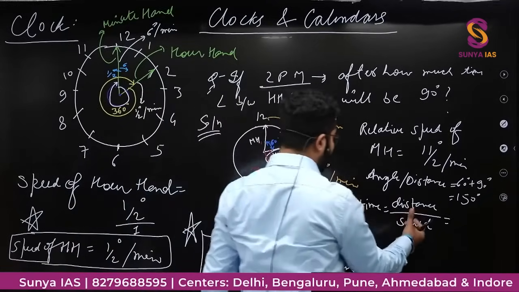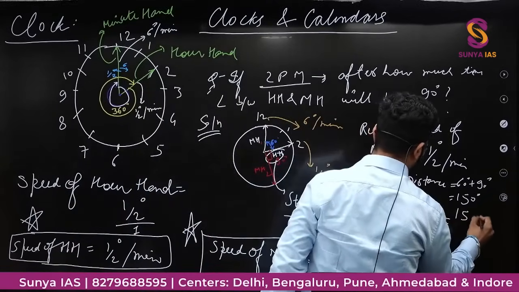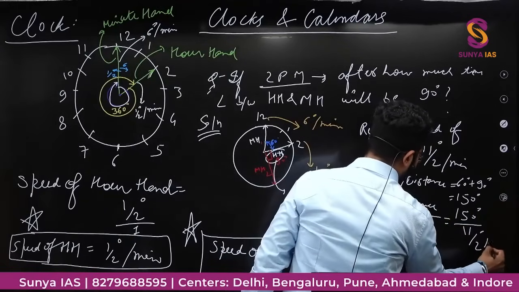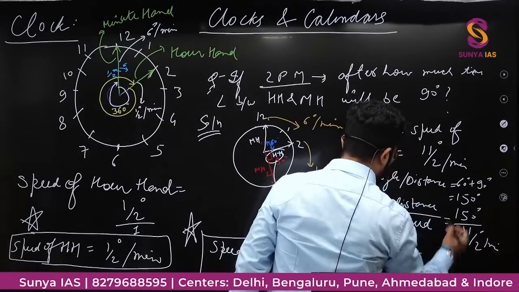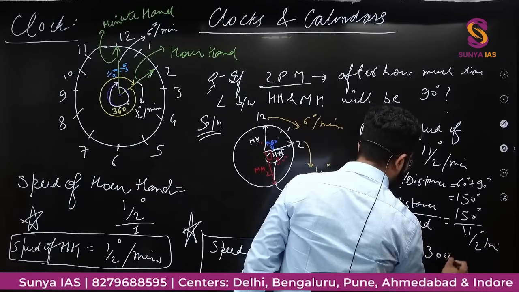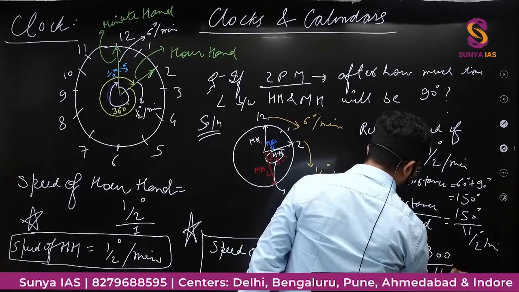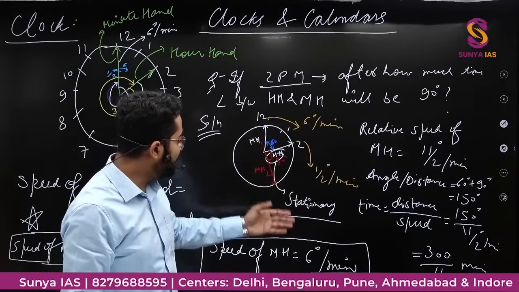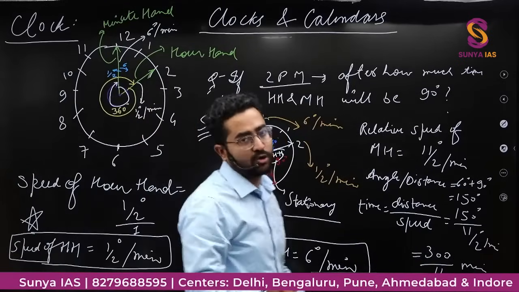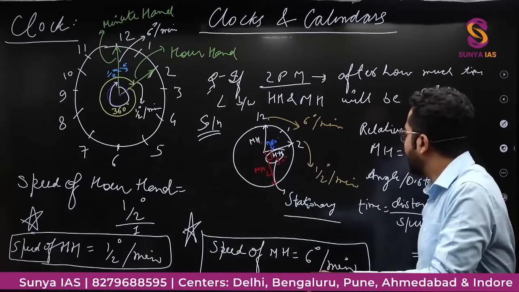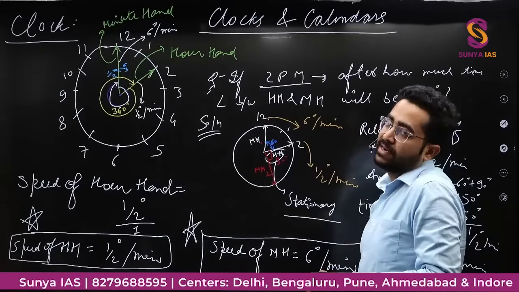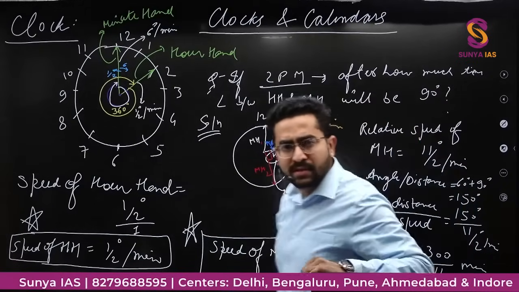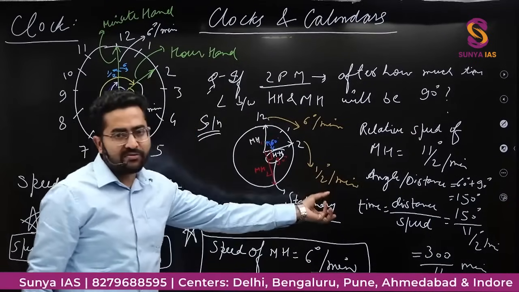So this is 150 degree. So again I'll apply the same formula. Distance is 150, speed is 11 by 2 degree per minute. So if this will go in the numerator, this would be 300 by 11 minutes. So after 300 by 11 minutes after 2 p.m. both the hands of the clock, that is hour hand and minute hand, will be making an angle of 90 degree. कोई डाउट है इसमें? सिंपल था.